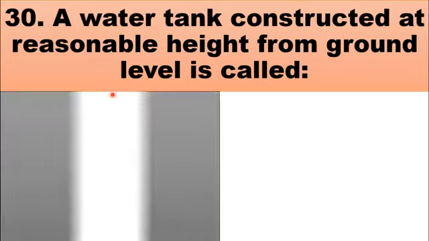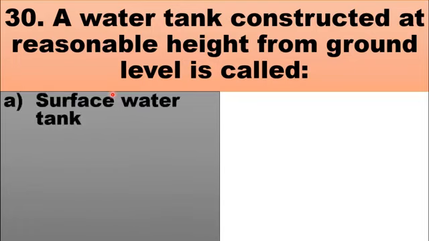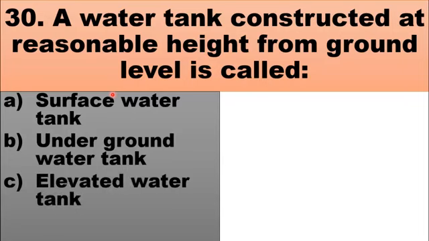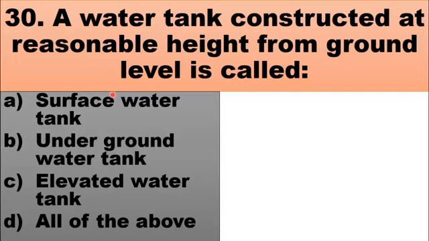MCQ number 30 is, a water tank constructed at reasonable height from ground level is called. The choices are A, surface water tank, B, underground water tank, C, elevated water tank, D, all of the above. The tank which is constructed at a considerable height from the ground is known as elevated tank. So the right choice for this question is C.